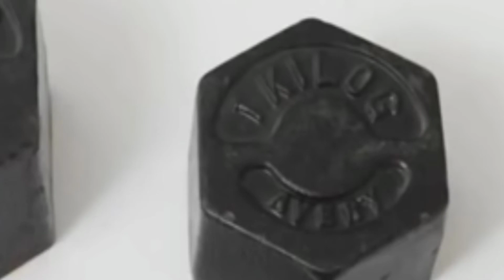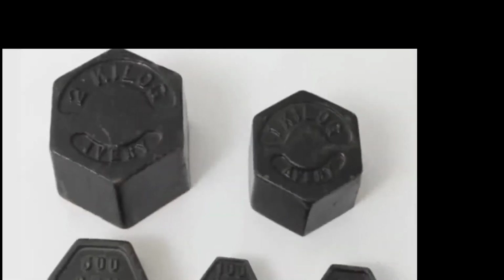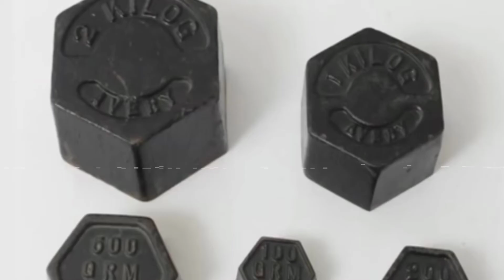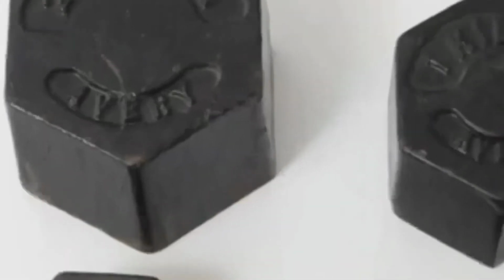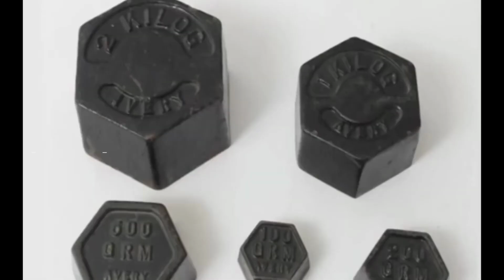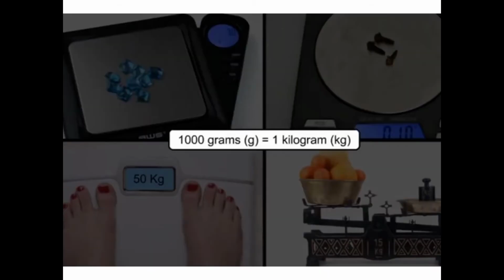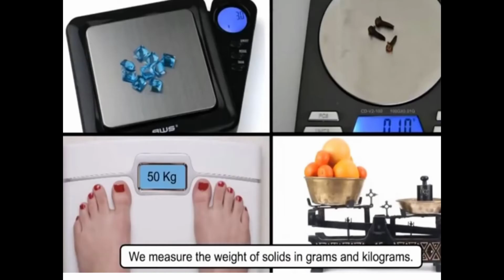This is 1 kilo, 1 kilogram means 1 kg. Kg is the short form of kilogram. Here is the 2 kg weight. Fruits, vegetables, pulses and cereals are measured in grams and kilograms. 1000 grams equals 1 kilogram.